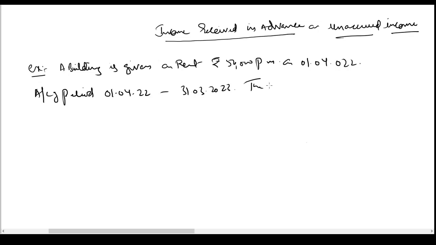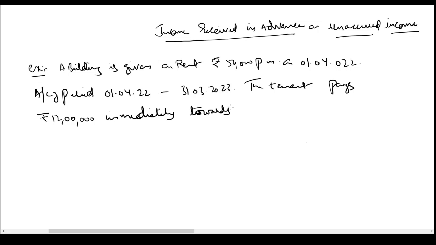The tenant pays rupees 12 lakh immediately towards rent for 2 years.